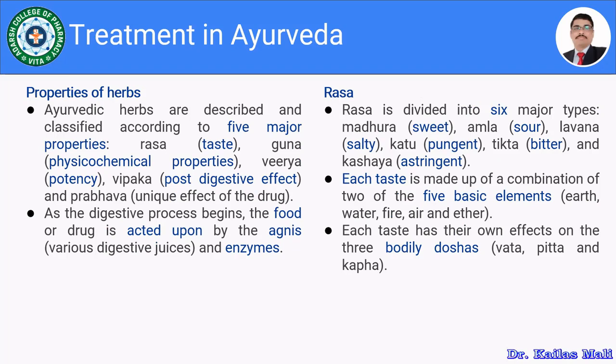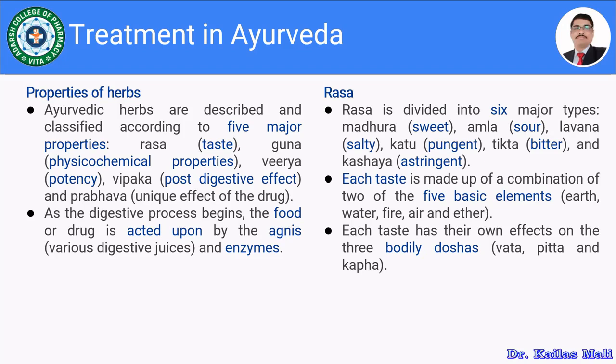As the digestive process begins, the food or drug is acted upon by the agnis, that is the various digestive juices and the enzymes. We are not going to discuss much more detail about which types of herbs are used in the Ayurvedic systems of medicine. Then the rasa is divided into 6 major types: madhura, which is sweet, amla, which is sour, lavana, which is salty, katu, that is pungent, tikta, that is bitter, and kashaya, that is astringent.